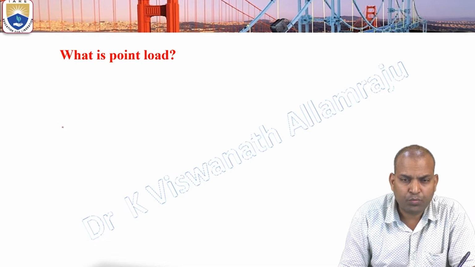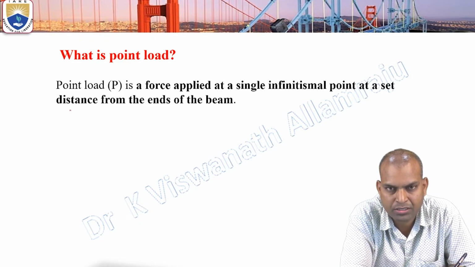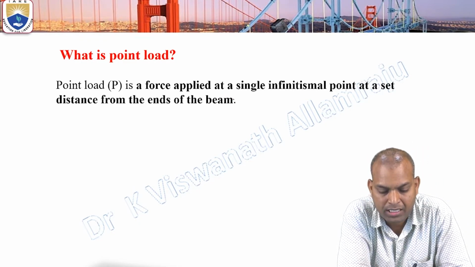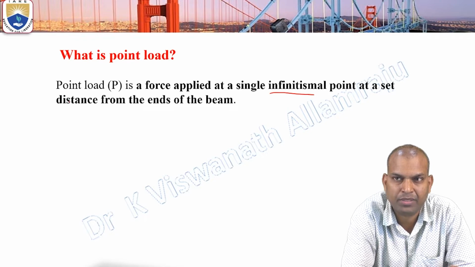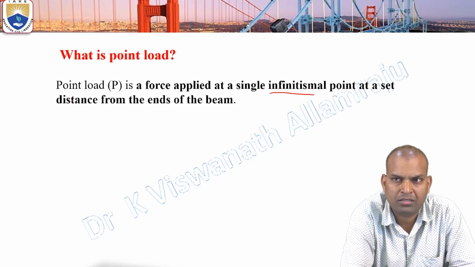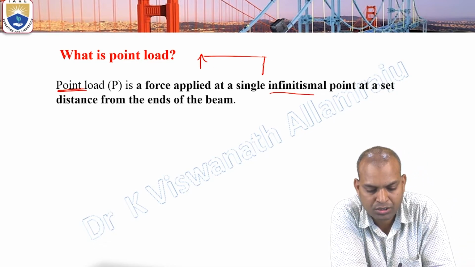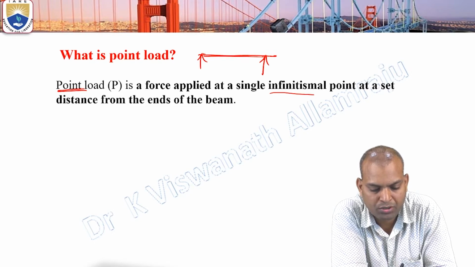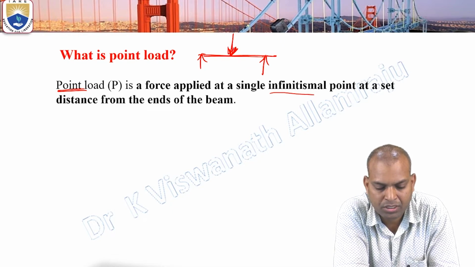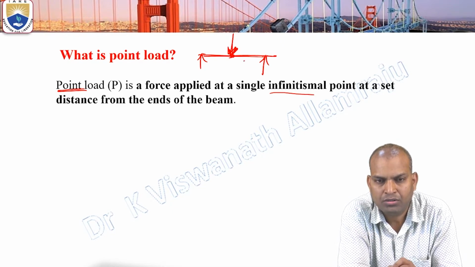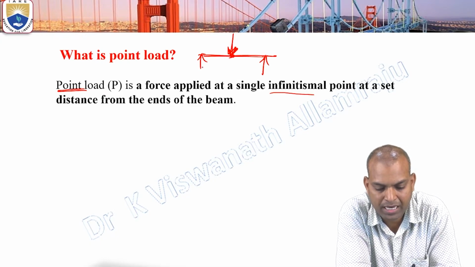Next, coming to point loads. There are different types of loads. A point load is a force applied at a single infinitesimal point at a set distance from the ends of the beam. Suppose we are considering a simply supported beam. This is the point load. A point load is represented by either up arrows or down arrows. It is an infinitesimal point at a set distance from the ends of the beam.